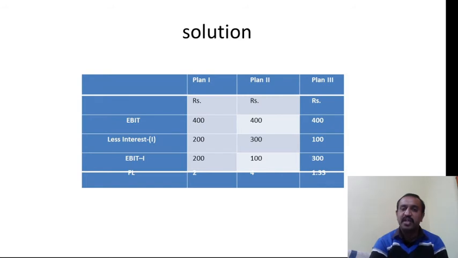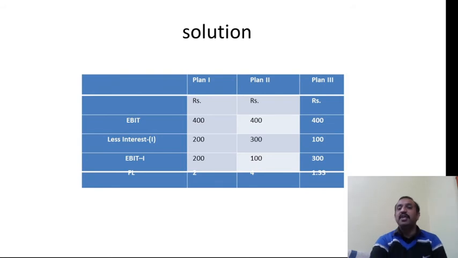After deducting the interest we get EBT, that is EBIT minus interest. The balance is: out of 400 deduct 200, 200; 400 deduct 300, 100; 400 deduct 100, it is 300. That is called EBT.